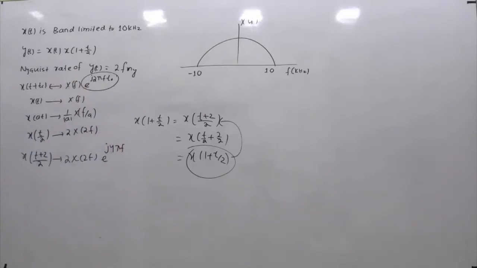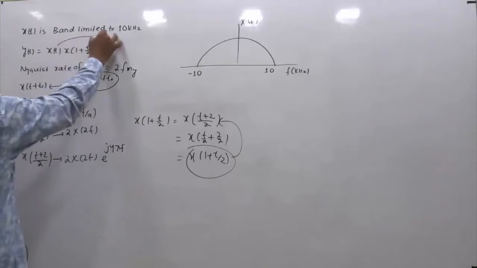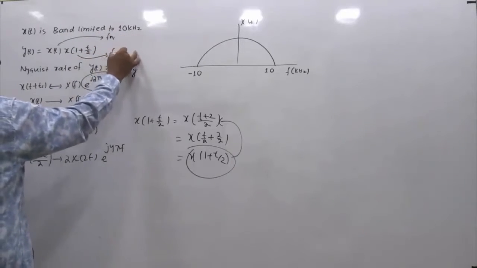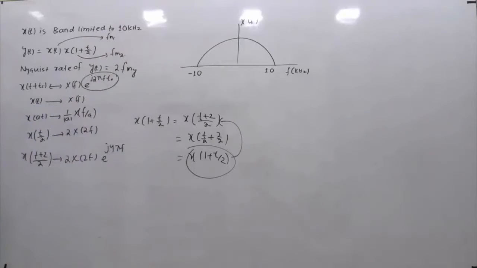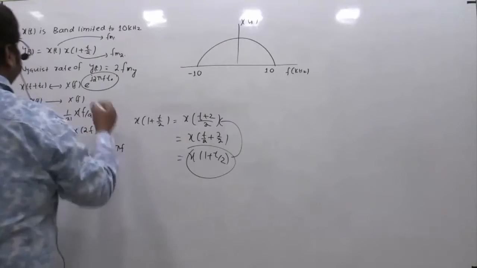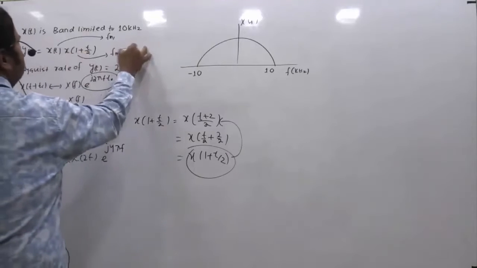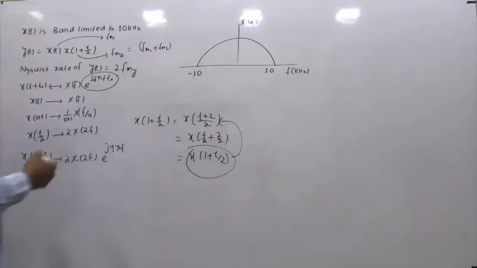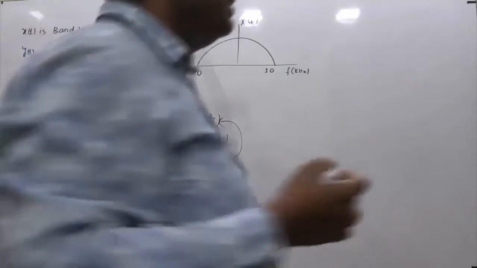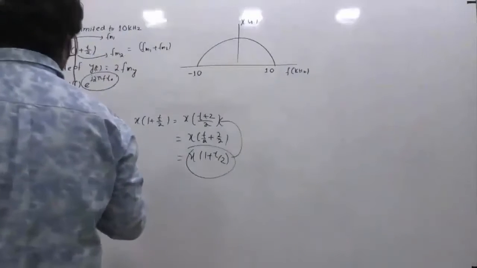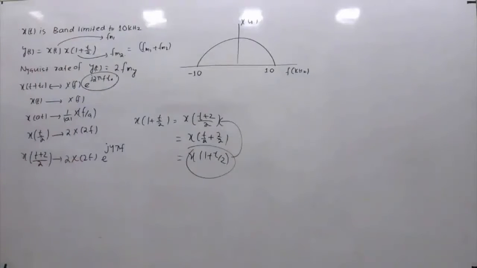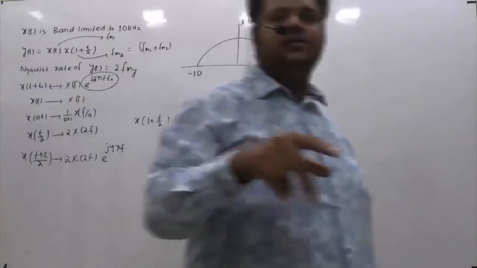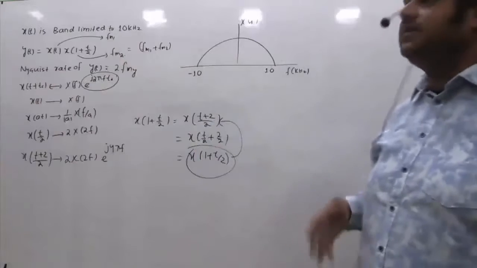Okay. Now the next point is, if I say the maximum frequency of this is fm1 and the maximum frequency of this is fm2, then what is the resultant maximum frequency of the multiplied signal? That will be given by fm1 plus fm2. Why is it? Because in the time domain, if the signals are multiplied, in the frequency domain they will be convolved. And the property of convolution is that the upper limit of the convolved signal is the sum of the upper limits of the individual signals being convolved.